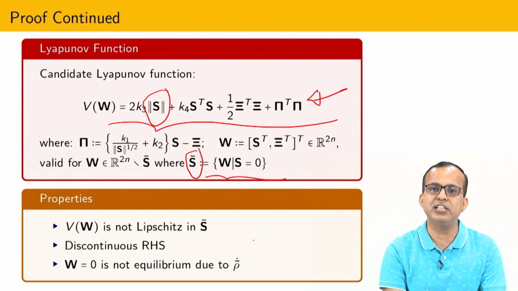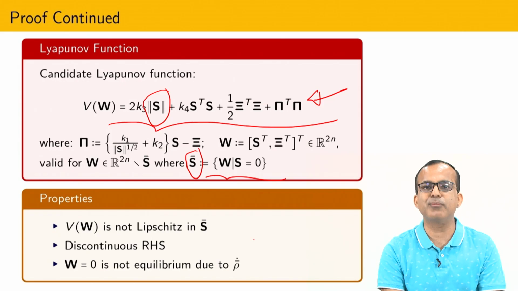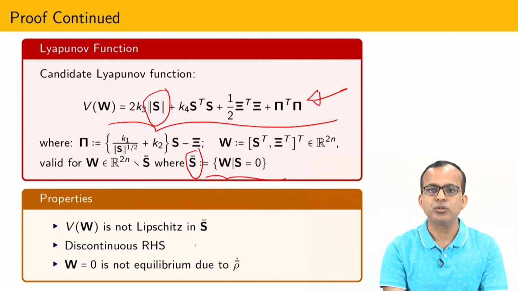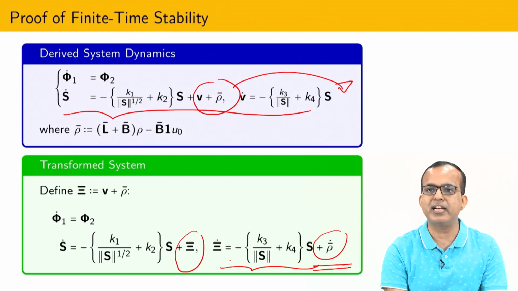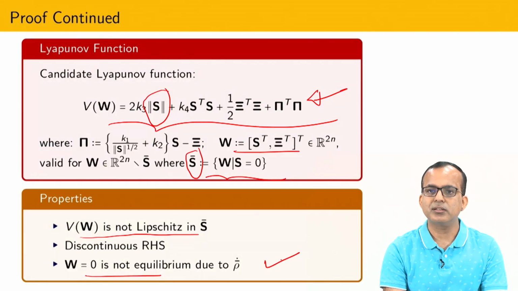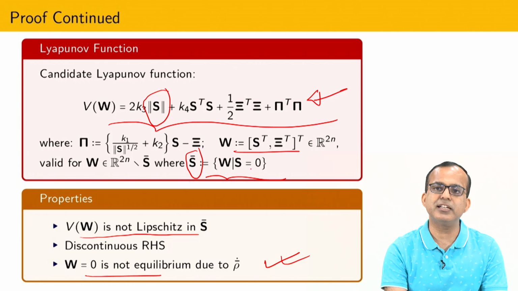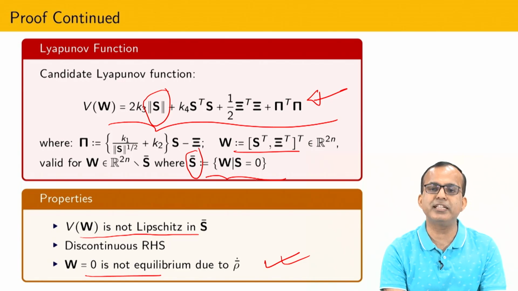In this way one can easily prove things whenever constructing some kind of Lyapunov function that is not differentiable. So obviously V omega is not Lipschitz on this particular set where s equal to 0, and w equal to 0 is also not the equilibrium point, because you can see carefully that in whatever dynamics I have considered, zeta dot is going to contain some kind of uncertainty. So once s equal to 0, the equilibrium point is not equal to 0. Since this is not an equilibrium point, it is possible to show that even if s equal to 0, the trajectory is not going to stay at zeta equal to 0.